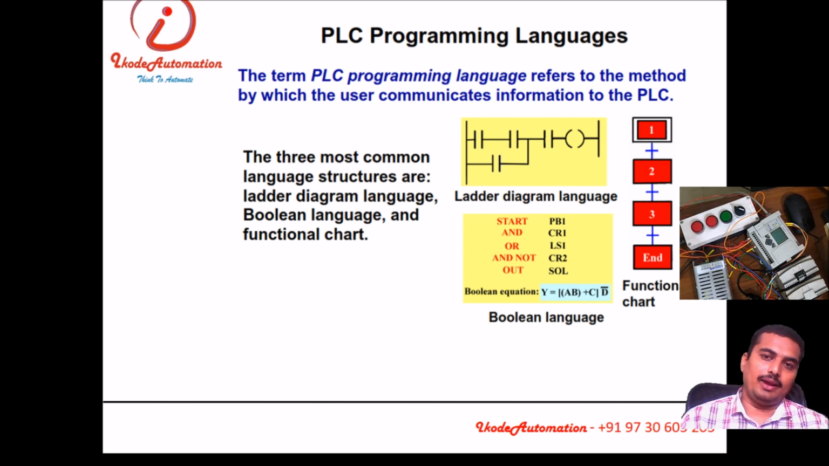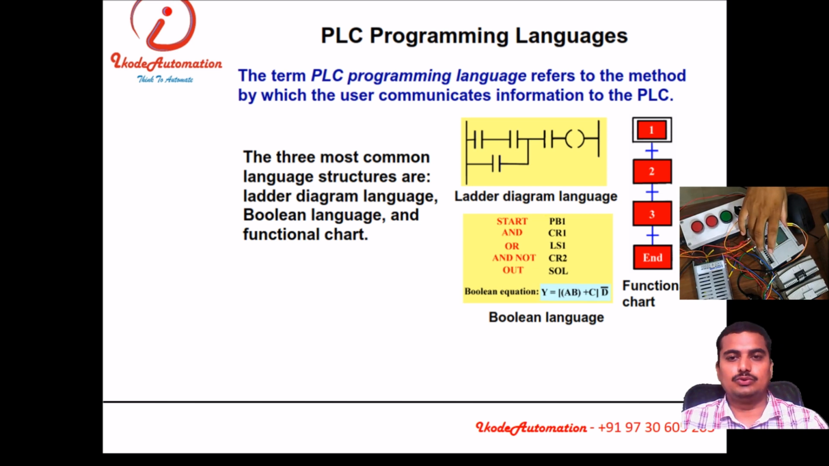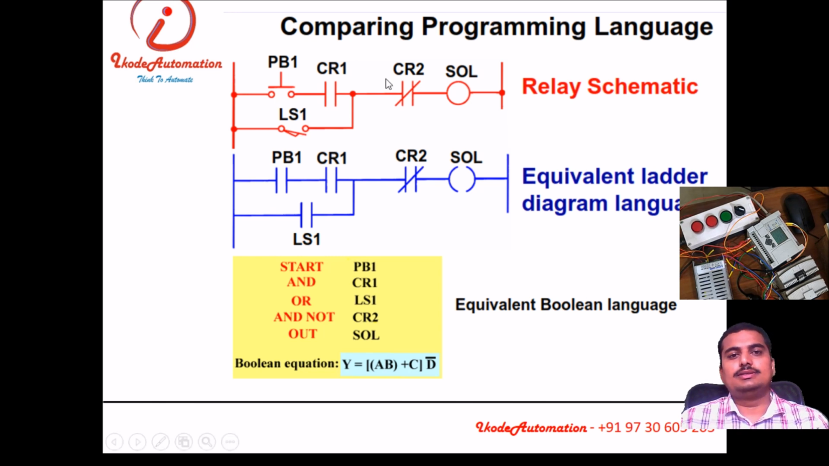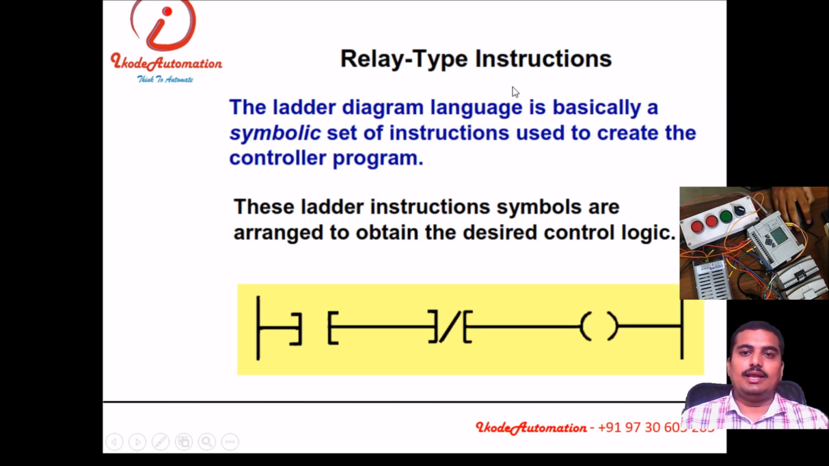So it depends upon the manufacturers, what options, what purpose the PLC is used for, at what level you are going to use that PLC. For small and simple applications, we use ladder. For complex ones, the instruction list, we can say, or for batch process, the SFC or CFC are more used. For DCS, CFC and SFC are more popular. So this is the comparison between the relay schematic with the ladder and with Boolean language. This is the relay type instruction. This is a very important part.